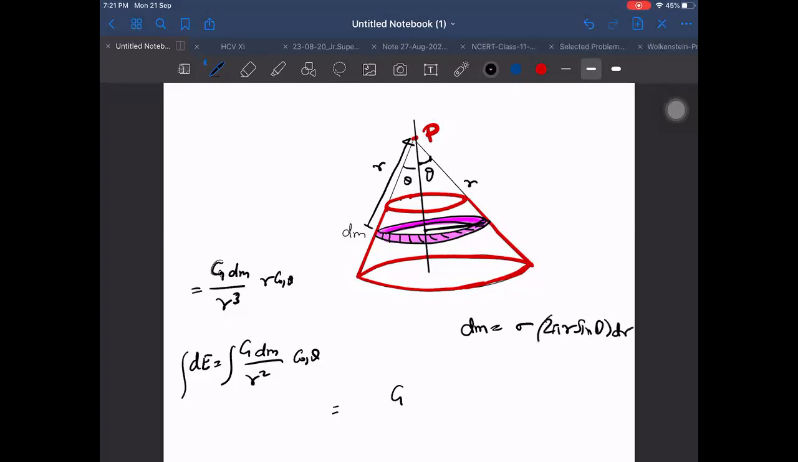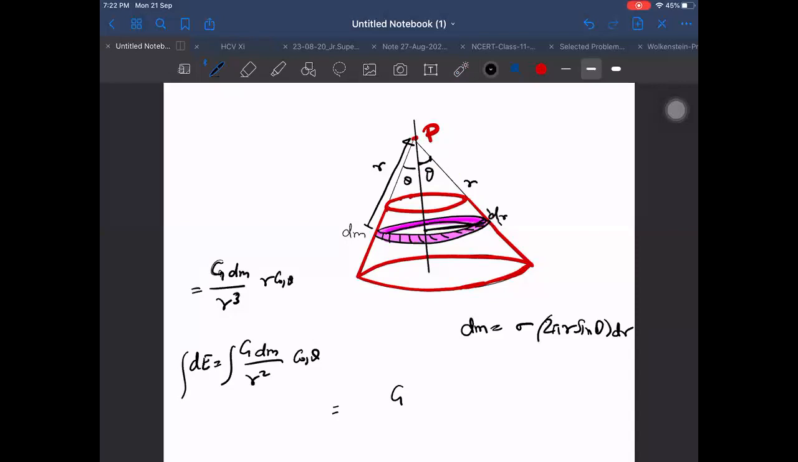You understand what this thing here is? It has length 2 pi r sin theta, because up to this point it is r, and this length is r sin theta. The dr length will be small, the strip's width. The length is along this side only, so it will be dr only.